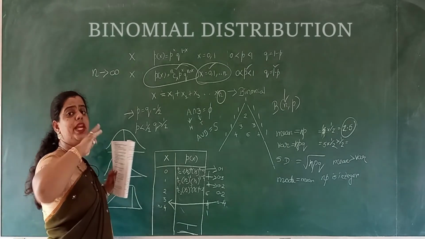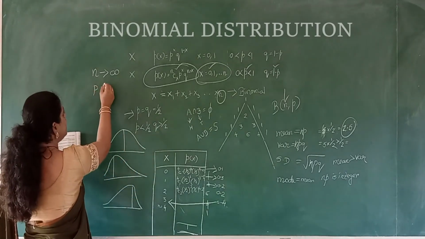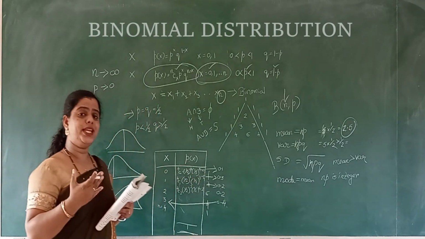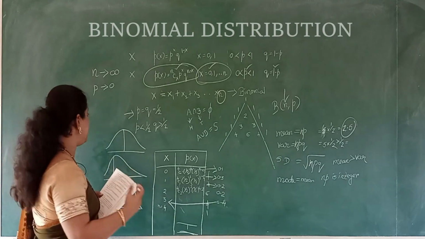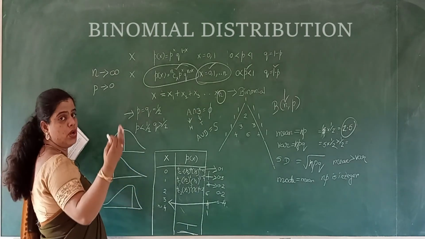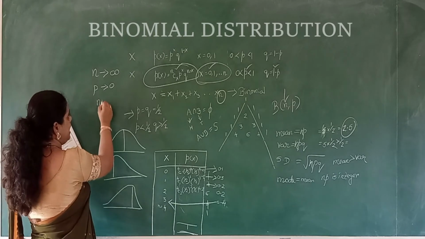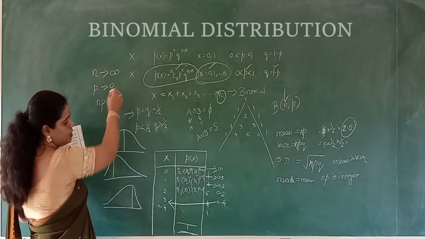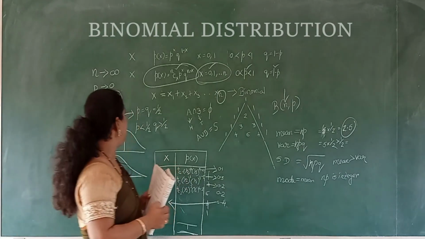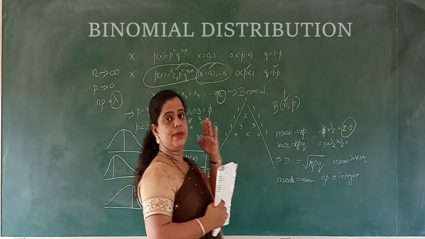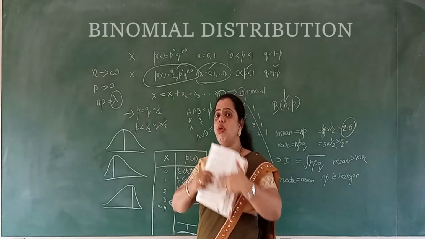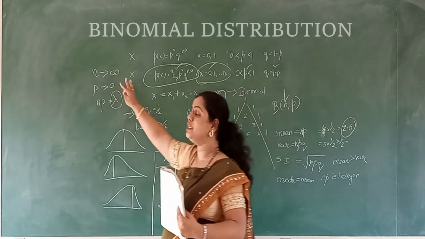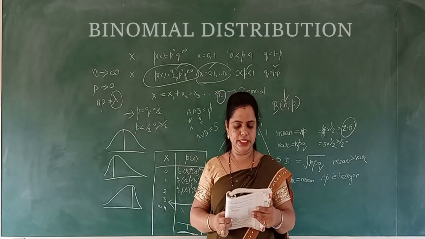When n is very large and p is very small, when p tends to 0, it will tend to the Poisson distribution where np is equal to lambda, which is the parameter of the Poisson distribution. Keep in mind that binomial distribution will tend to Poisson distribution if n is very large and p is very small.